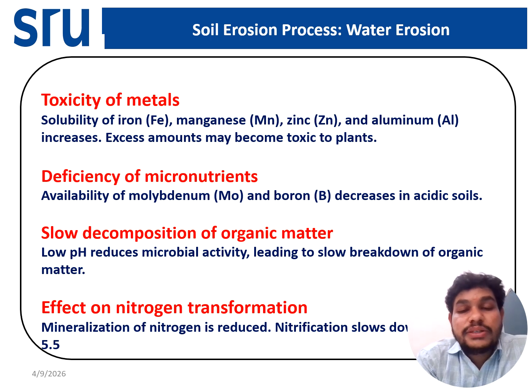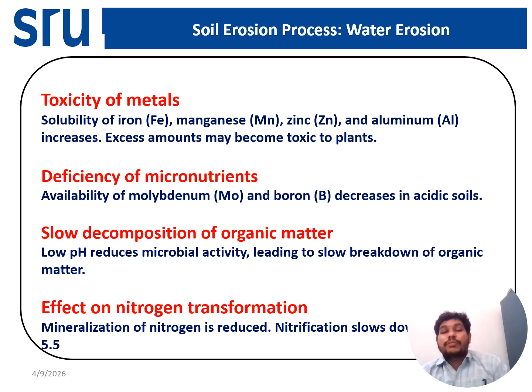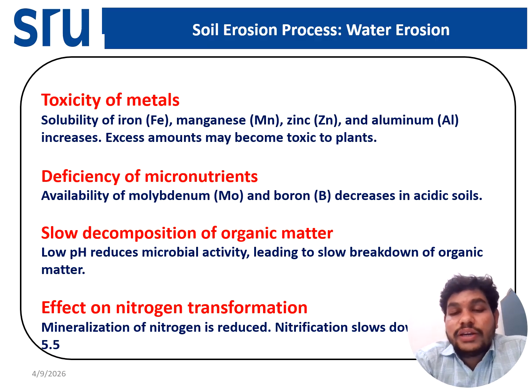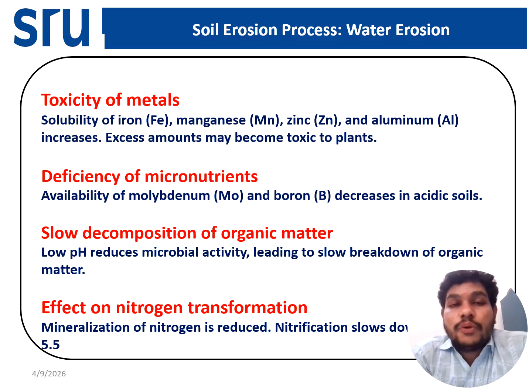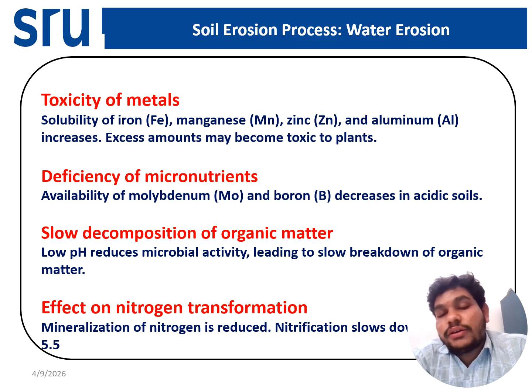Then we will see the deficiencies of micronutrients like molybdenum and boron, which will convert into different forms, so that they will not be available to the plant in acidic soil. Then the slow decomposition of organic matter. In the acidic soil only fungi will grow, so actinomycetes and bacteria will not grow.